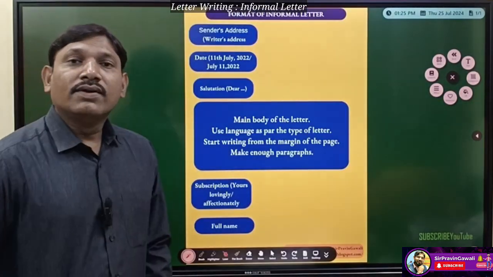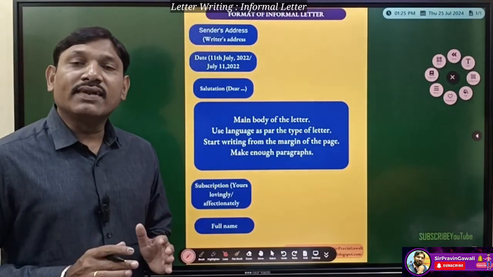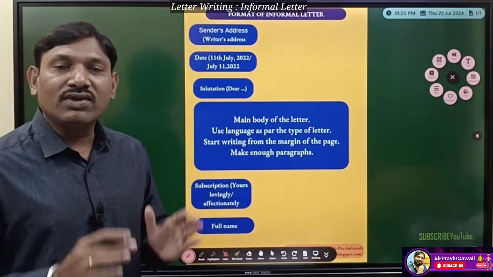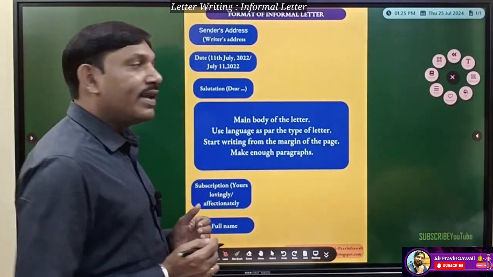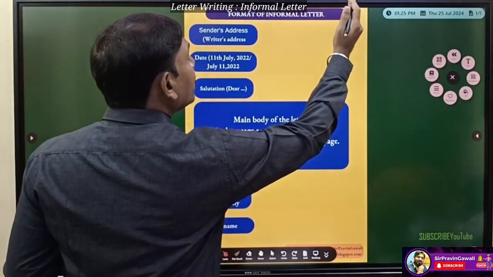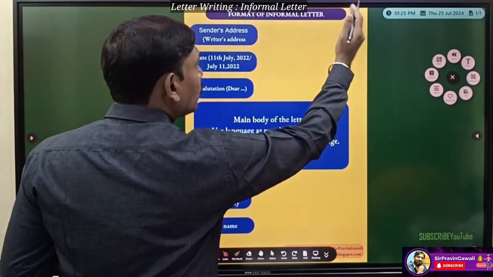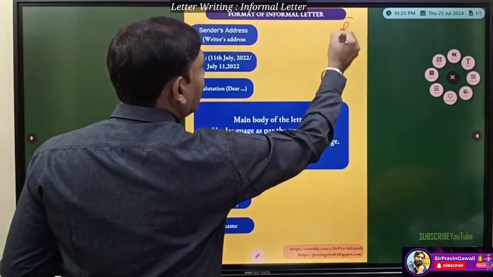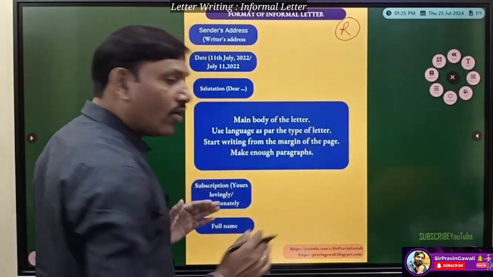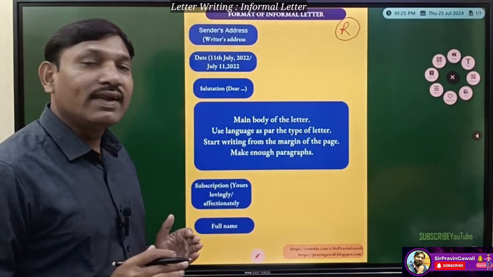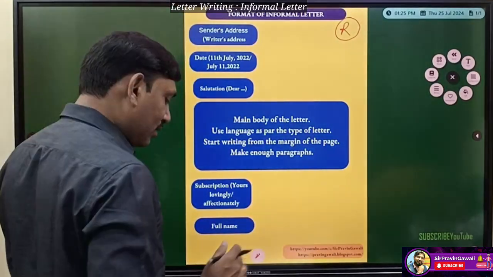See student here, the format of informal letter and formal letter is block format. What is block format? In olden days when we used to write a letter, where did we write the address? On the right top of the page we used to write, means here. This is the right top of the page. So here we used to write the address. But right now, according to the new format of letter, we have to write all the things on the left hand side of the page.